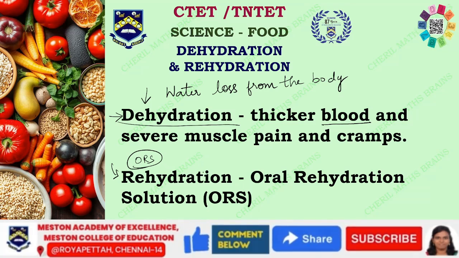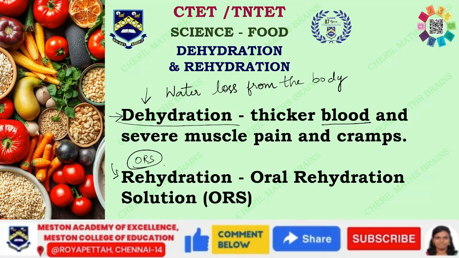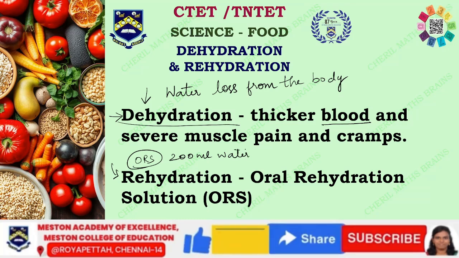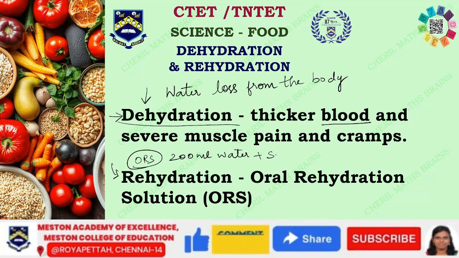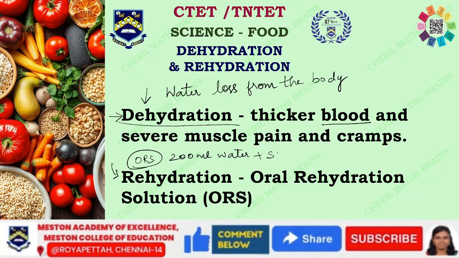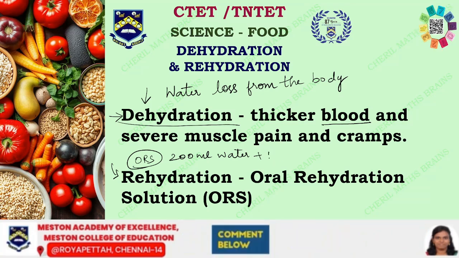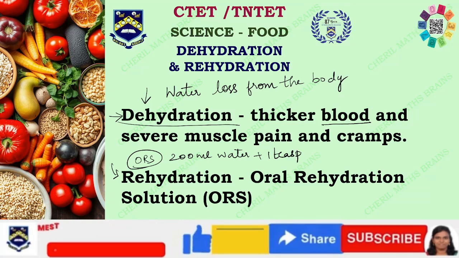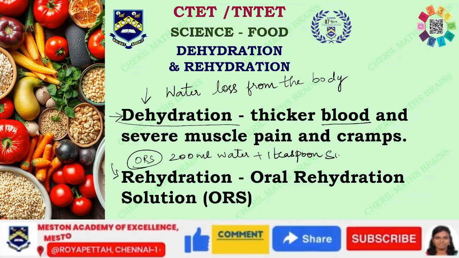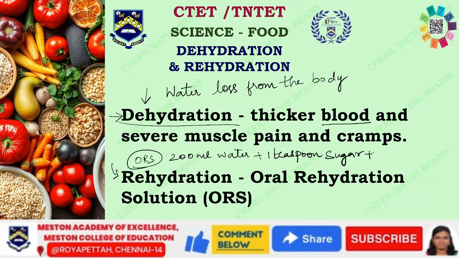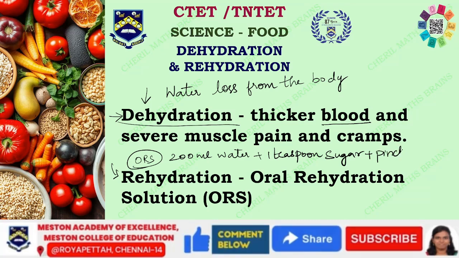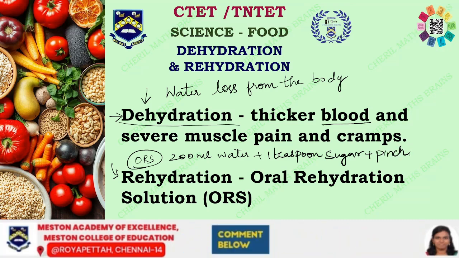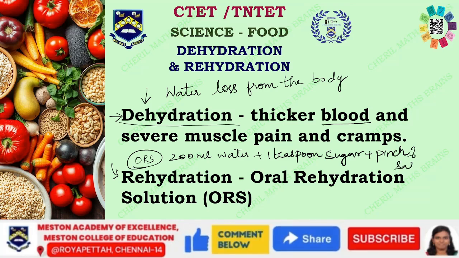Oral rehydration solution is prepared with 200 ml of water, 1 teaspoon of sugar, and a pinch of salt. So this is what is called the oral rehydration solution.